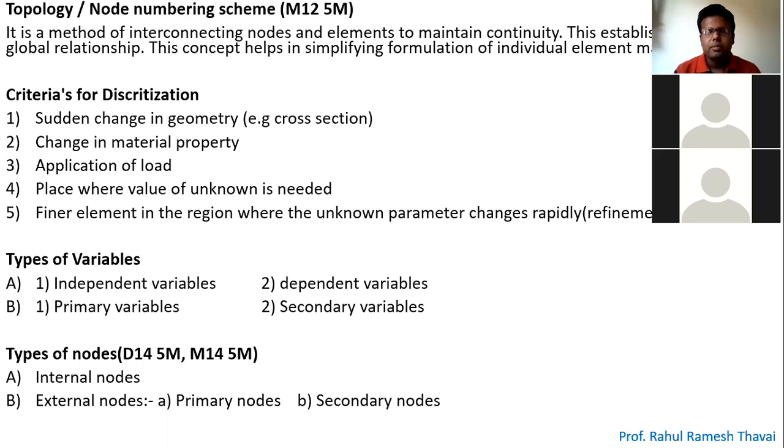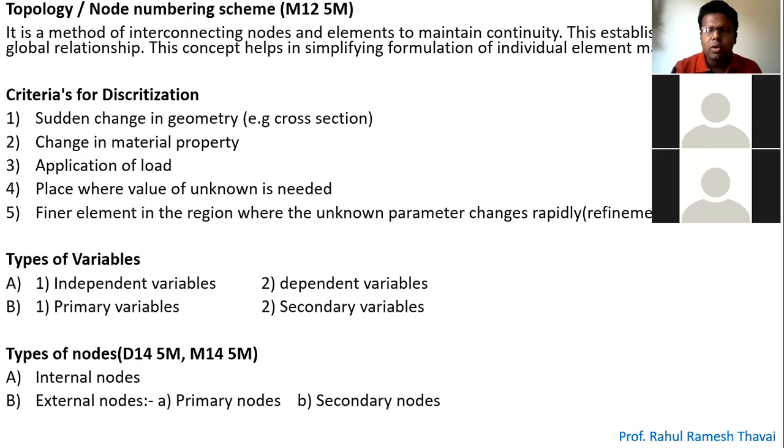Is it okay? See, it should not be like that. You assign node numbers 1, 2, 3, like that, and at some point, though the elements are connected, you have not assigned a number to the node. It should not be like that. If you make any mistake in assigning the nodes or elements, obviously your element stiffness matrix will be wrong, and as a result your global stiffness matrix will also be wrong.